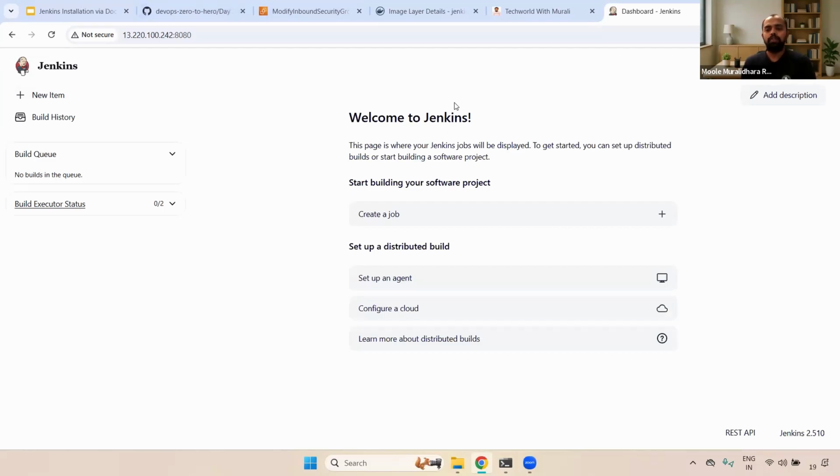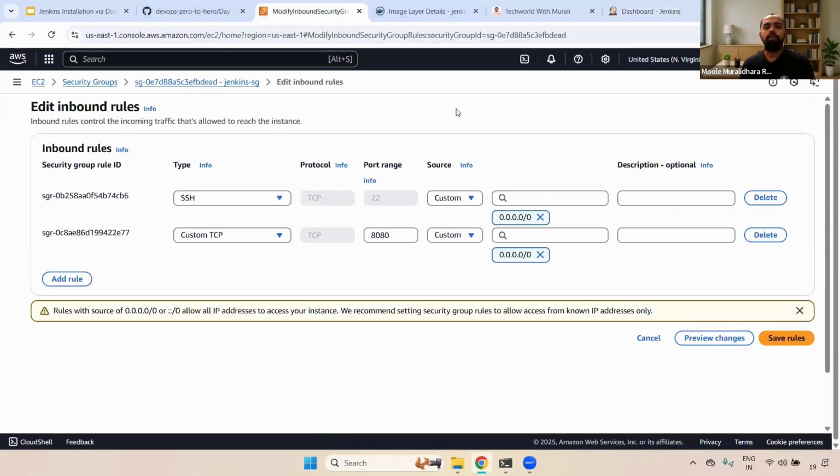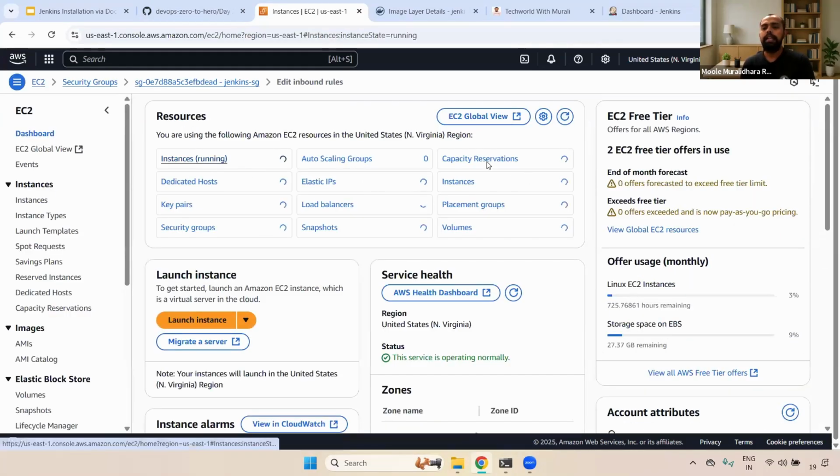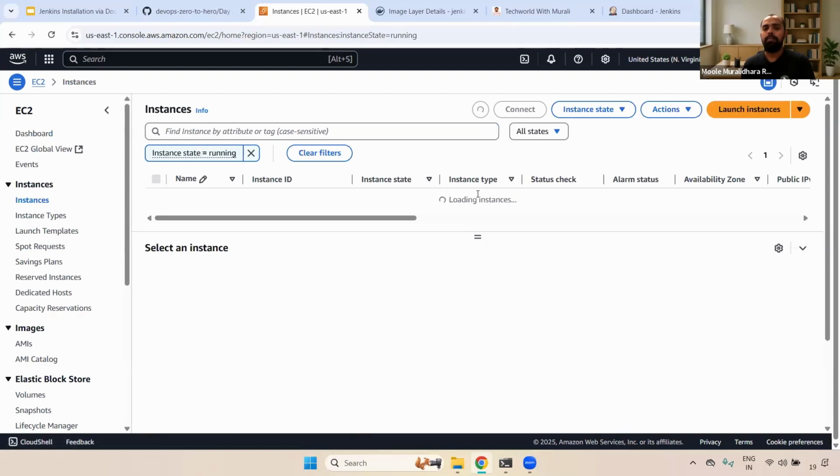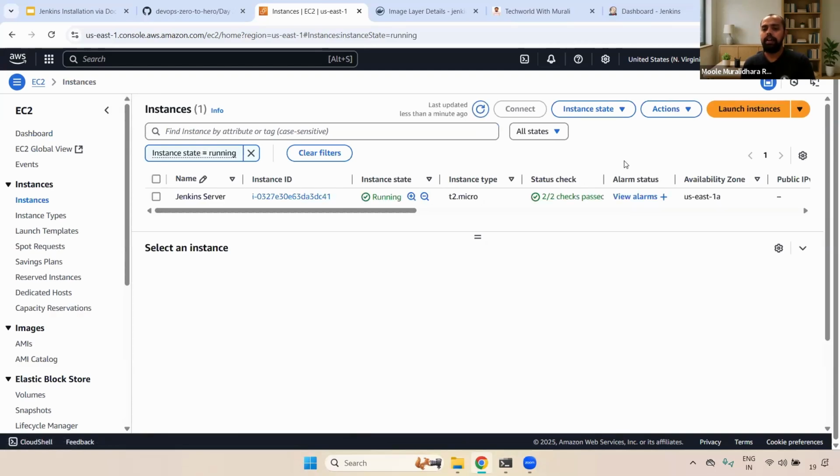Okay, awesome. We have installed Jenkins using Docker, and also we have mounted the particular path to /opt/jenkins_home. That is fine. Well and good. But in case one of your team members accidentally deletes this particular server, what will happen? You lose the entire data.